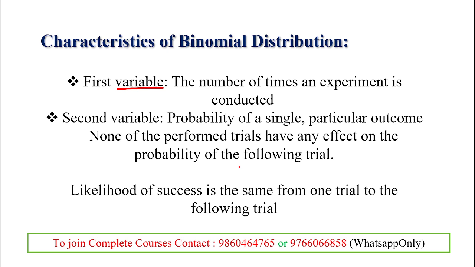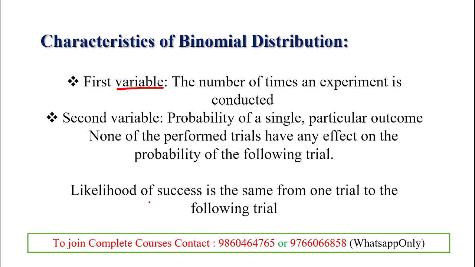So first we toss a coin, we get a head, then we toss again and we get a head, and after numerous tosses, at the 10th toss we get head or tail, maybe any case. So the following trial may also be affected by the previous trial. So the second variable indicates the effect of the following trial with a previous trial.